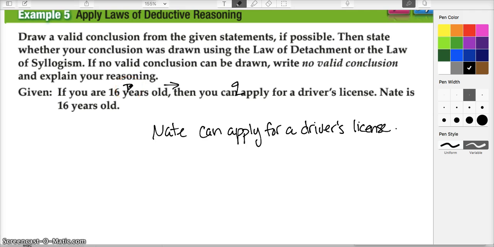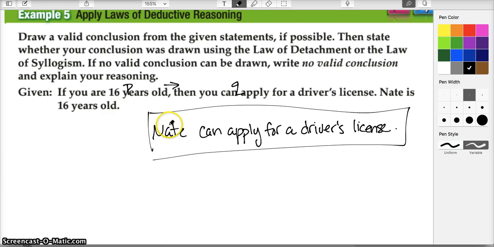Let's see if that fits any of our thinking. So P implies Q, right? Being true means that here's P again, right? Nate is 16 years old. That means that since P is true, then we can say Q is true, right? I think this is actually a good conclusion to come up with.